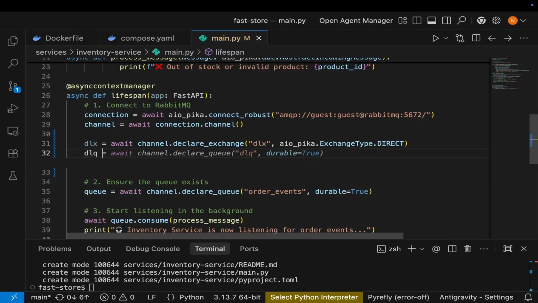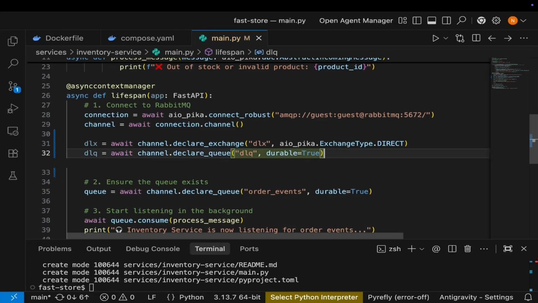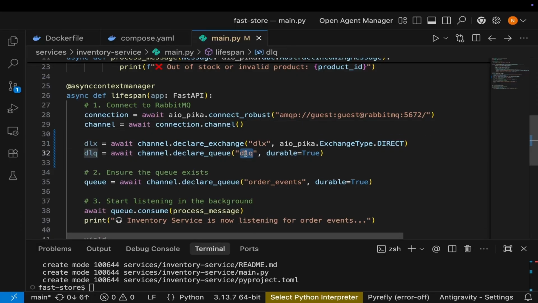So DLQ will be equal to await channel.declare_queue, and I can hit autocomplete. Maybe to avoid using abbreviations, I can simply call this order events DLQ, like I mentioned earlier. Then durable equals true, I'll leave that.